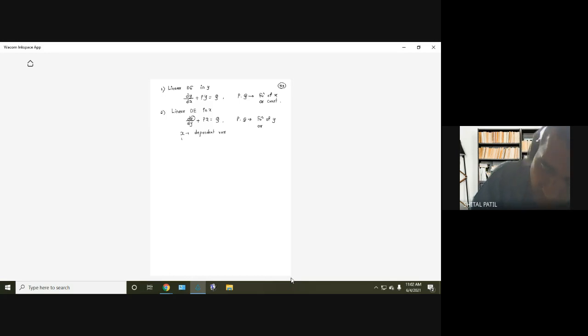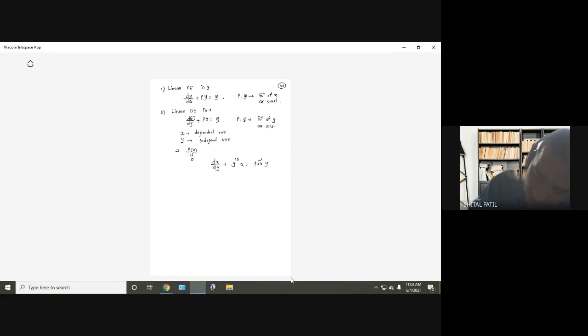What is the role of y? Independent. Independent variable. Therefore, a function of y, what will be its degree? 0. The degree of an independent variable is 0. So in the second case, if there is any function of y square, y raised to 10, y raised to 100, what will be its degree? 0. Suppose I have a differential equation like this: dx by dy plus p x equals q, where p and q are functions of y. So suppose I have y raised to 10 x equals tan inverse y.